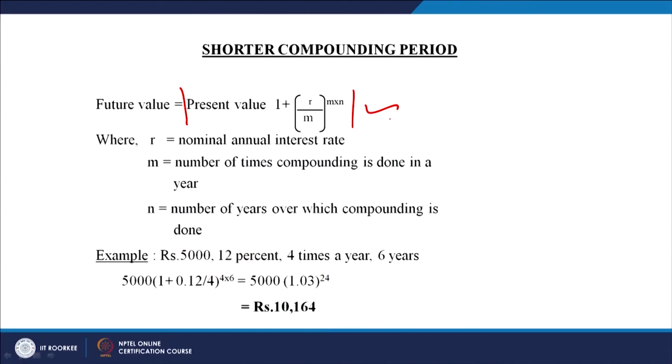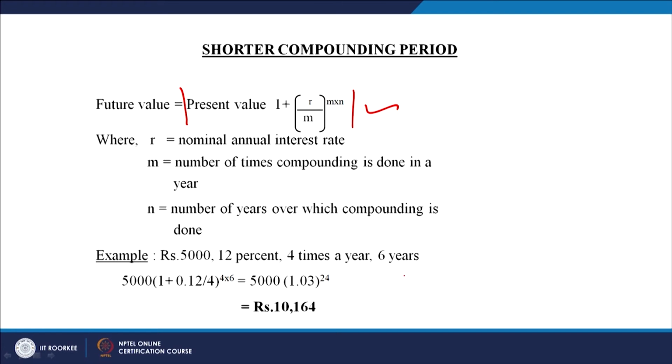So, here R is the nominal annual interest rate, M is the number of times compounding is done in a year, and N is the number of years for which the compounding is done. If compounding has to be done more than one time in a year, then the annual interest rate has to be divided by the number of times of compounding.